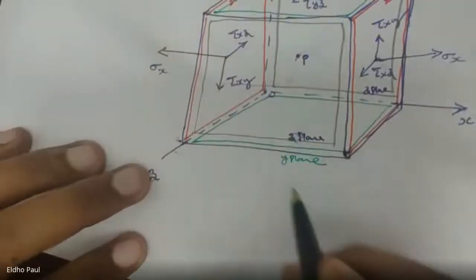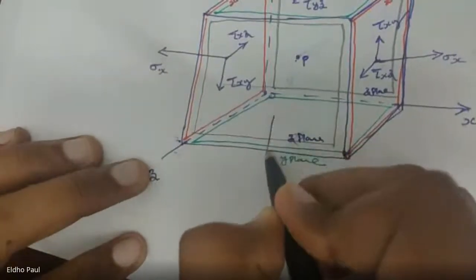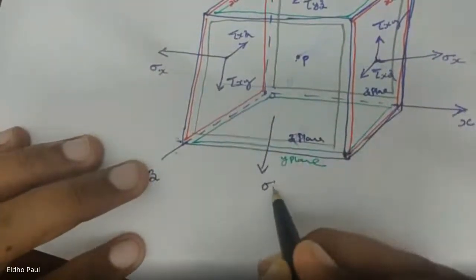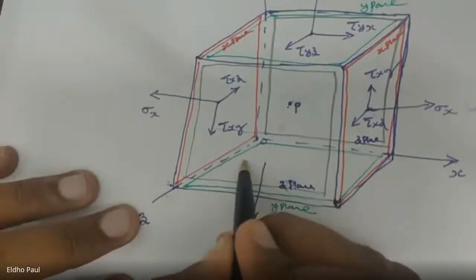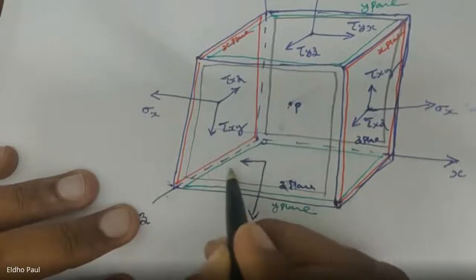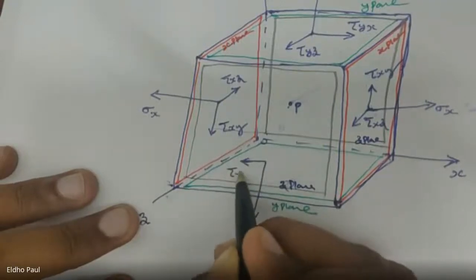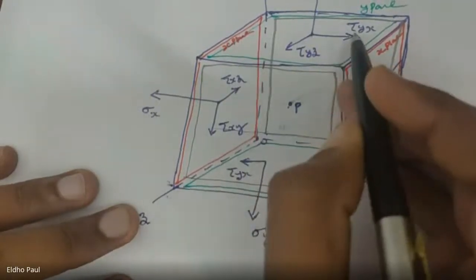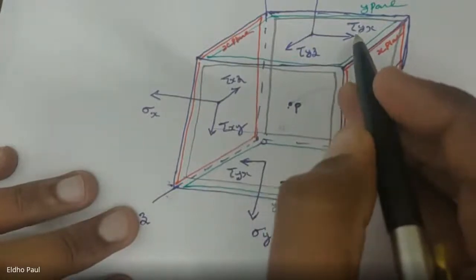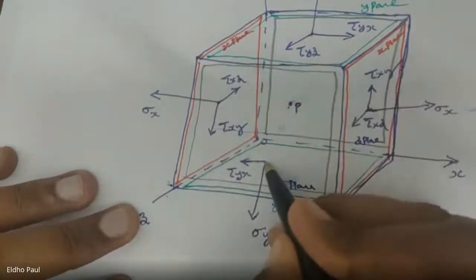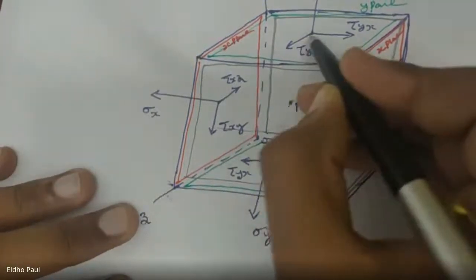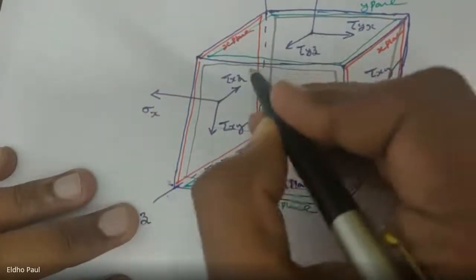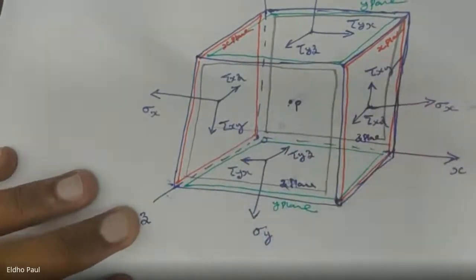The negative y plane, again the normal stress is sigma y in the opposite direction. Then in the negative x direction, we have a tangential stress, that is tau yx, opposite to that of this stress. And another one is tau yz, opposite to that of this direction. This is in positive z direction, this is in negative z direction.